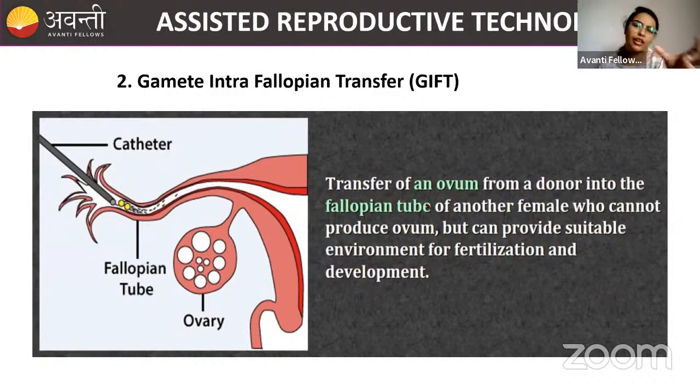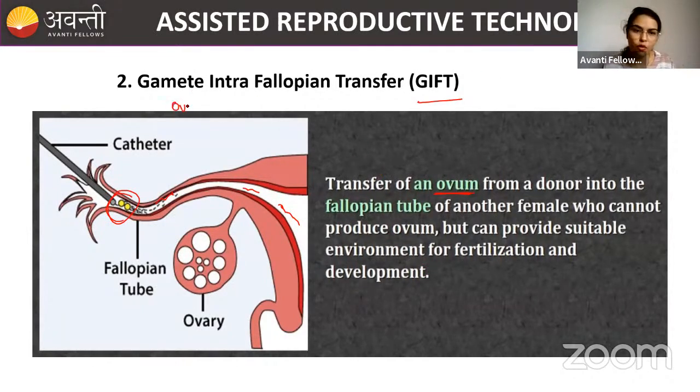Because there might be a blockage in the fallopian tube or somewhere. That is possible, or it might be possible that the ovaries are not produced in this woman. There are many possibilities. But the donor will give the ovum and it is transferred to the other female's fallopian tube. Okay, so here you can see the catheter. Through a catheter, the ovum is transferred inside, and here with the help of movement of sperms, the fertilization process will happen. So this is called GIFT.